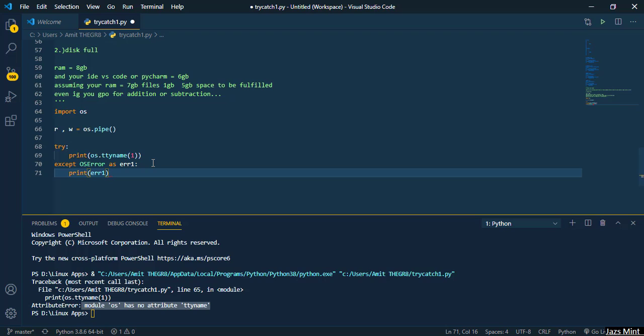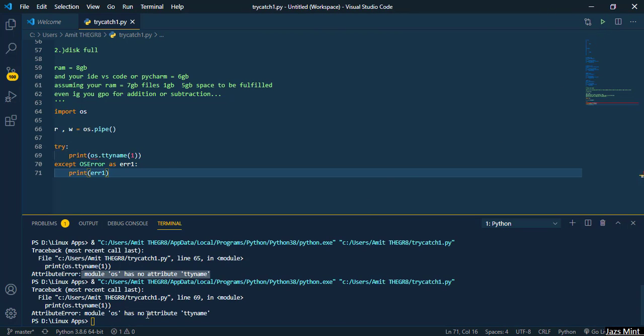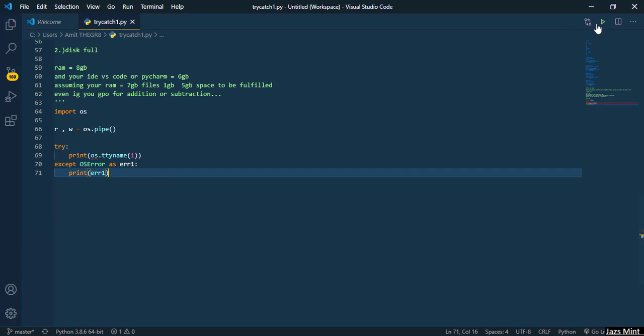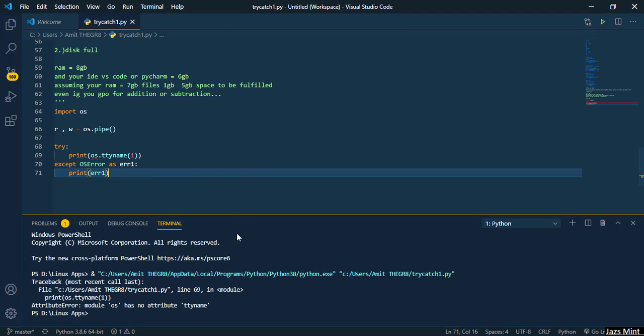So let's see what is the result. Has it run? Wait, let me just clear this one so that I get a clear view without any confusion. Yeah, so you can again see that module OS has no attribute TTY name.